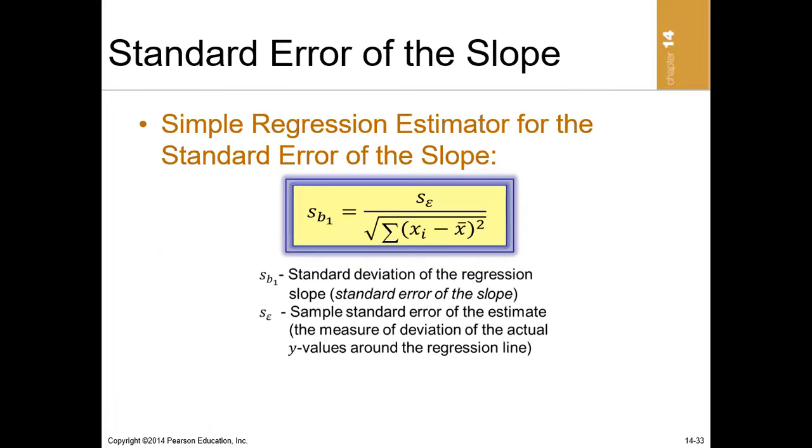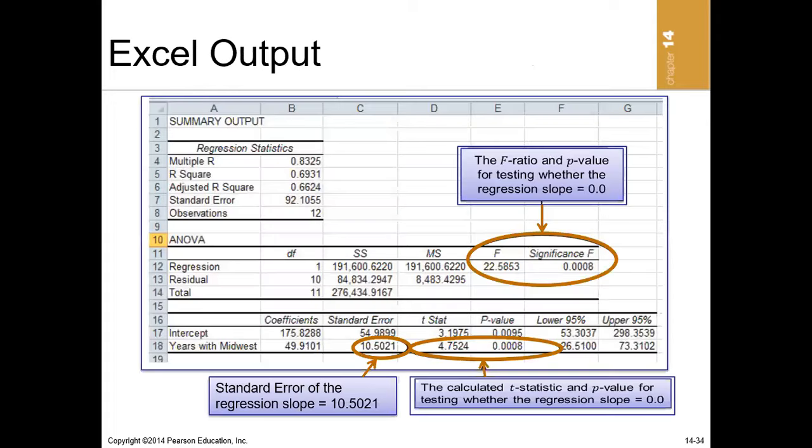Obviously, when we don't have the population, we use the sample standard deviation of the error term, divided by the square root of the summation of xi minus the mean of x, squared. So you don't have the population standard deviation of the error term; we use the sample standard deviation of the error term. And I said, usually the standard error of the beta is computed for you.